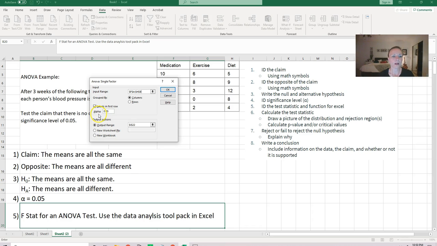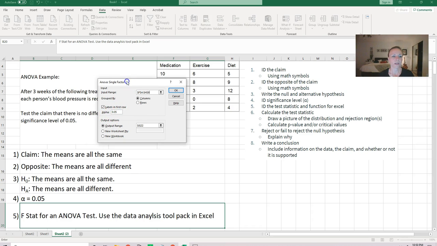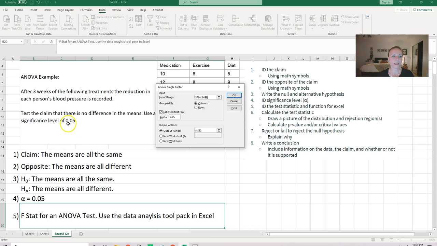And it's going to ask me what alpha is. That's 0.05, so I need to make sure that it matches what the problem gave me, because sometimes in the homework you'll get a different value for alpha, and you'll need to edit it right here.